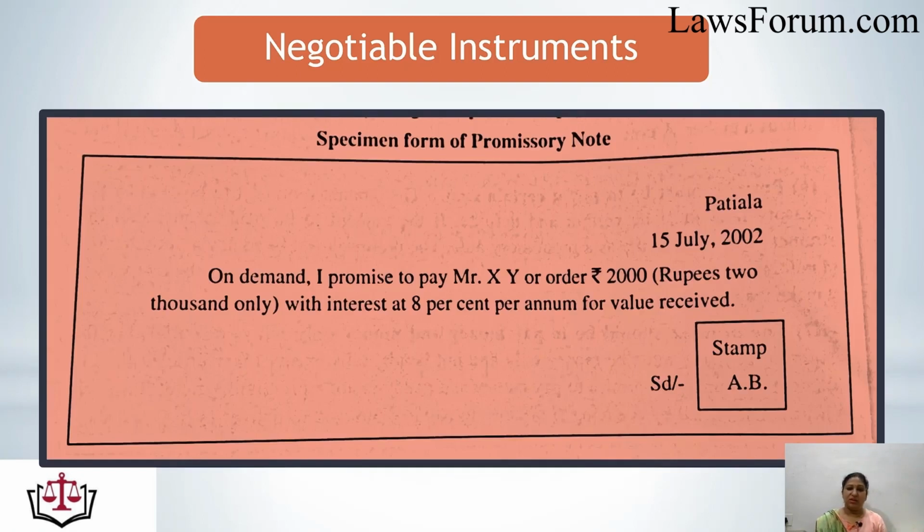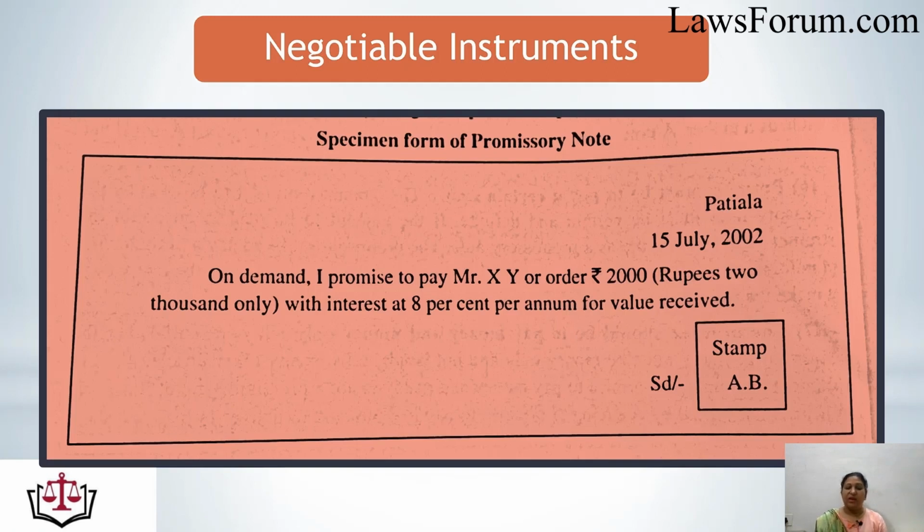We can see here, it is very clear that the place is mentioned on the top, that is Patiala. The date is mentioned, 15th July 2002. That means it is the date on which it was being created, being framed. So the wording: on demand, I promise to pay Mr. X, Y or order rupees 2000 with interest at 8% per annum for value received.